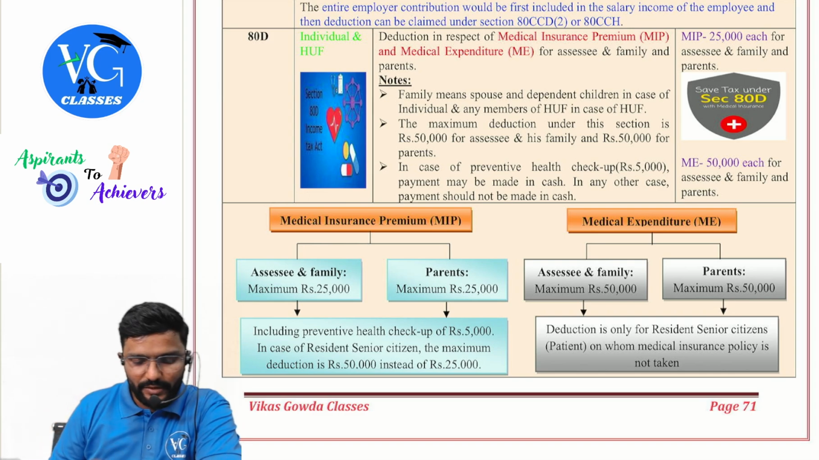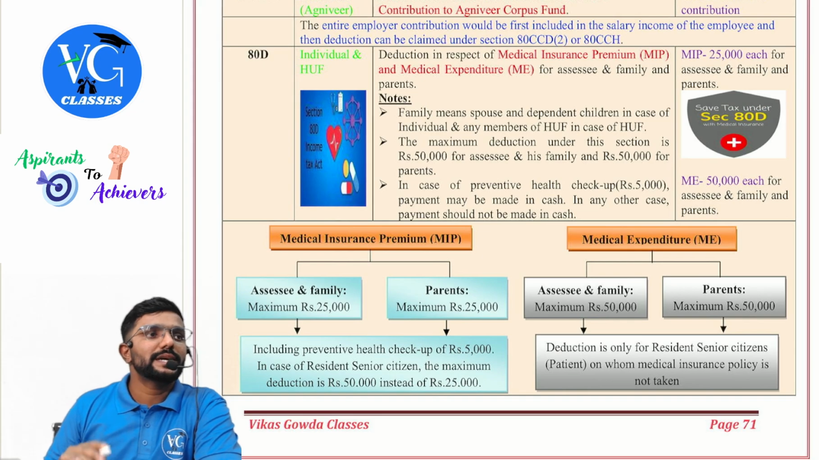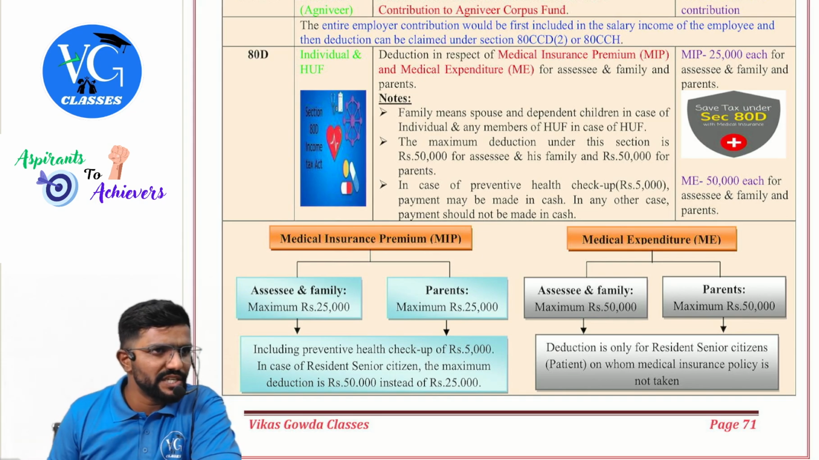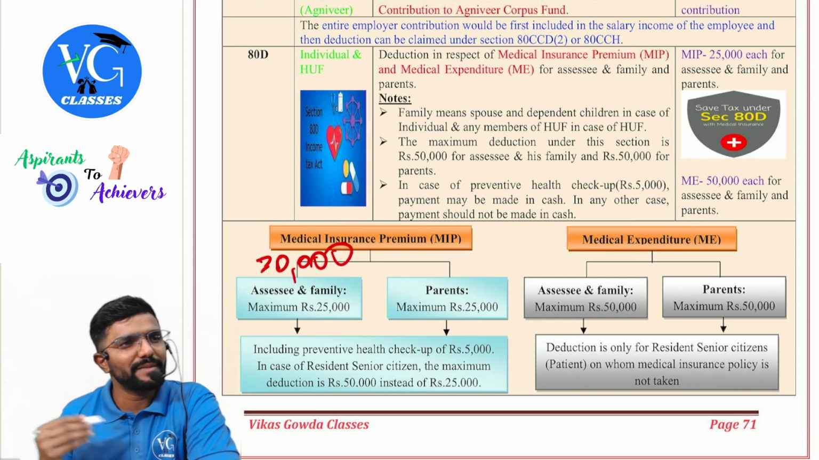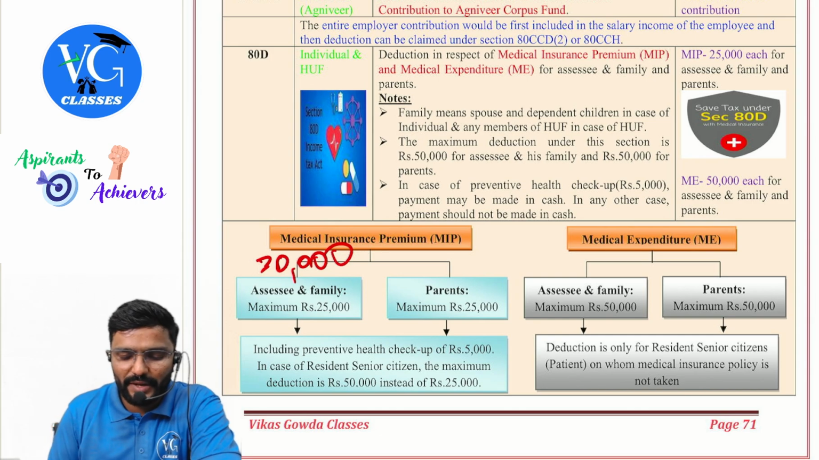Yes. Now observe. Now listen. You guys answer me. Now, sir, for assessee and family, everyone is less than 60. I am paying a premium of 30,000. Parents: father is senior, mother is not senior. I am paying a premium of 60,000.